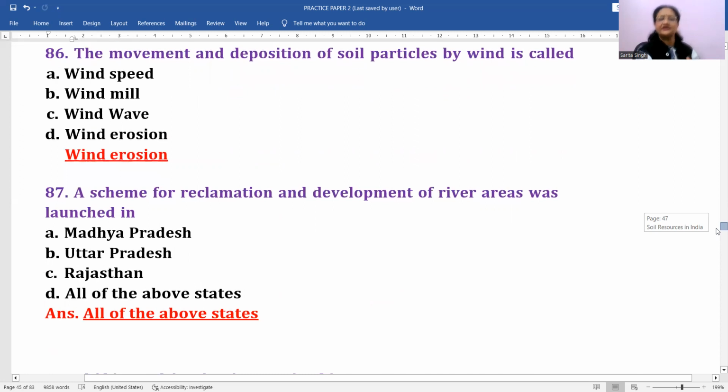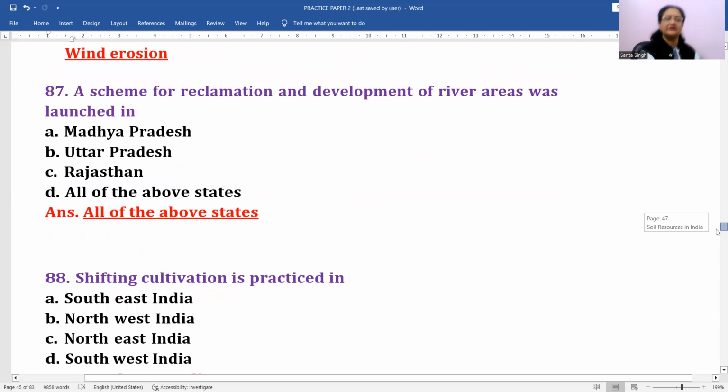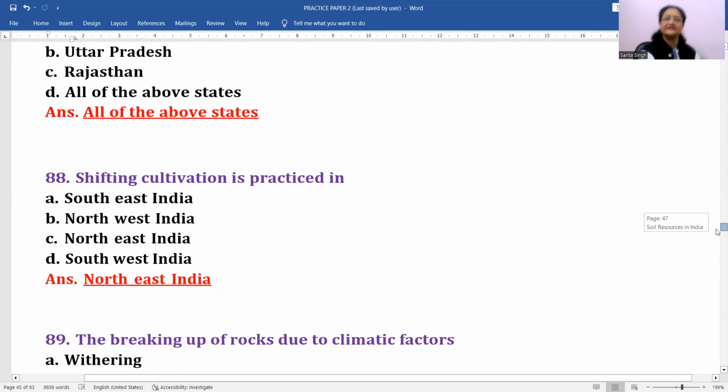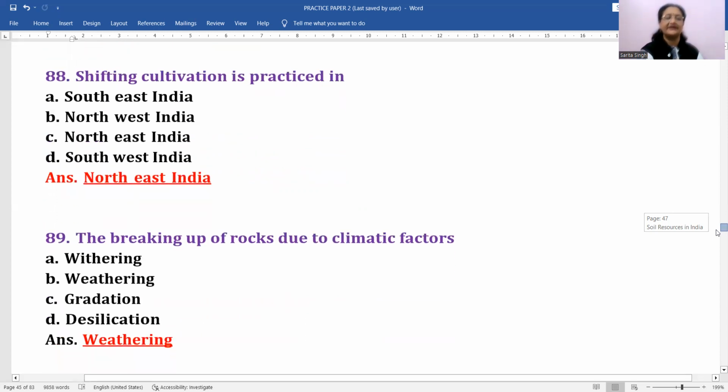Next, a scheme for reclamation. Again, this is important. A scheme for reclamation and development of river areas was launched in Madhya Pradesh, Uttar Pradesh, Rajasthan. Sub states में ये introduce किया गया था, right? So the correct option for this is D, all of the above states. Then shifting cultivation is practiced in Northeast India. This is one very important problem in the northeastern hilly regions. Okay, the shifting cultivation.